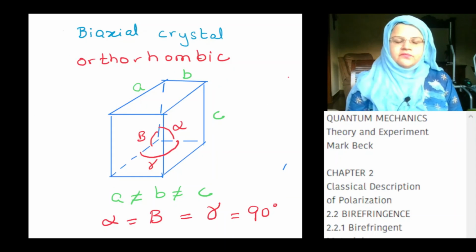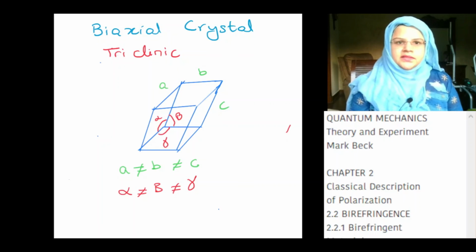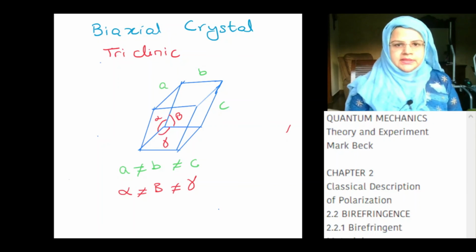An example of biaxial crystal is orthorhombic. The sides A is not equal to B and it is not equal to C. Alpha, beta, gamma, the three angles are 90 degrees. Another example of biaxial crystals are triclinic. In this case, A is not equal to B and it is not equal to C. The sides are not equal, and alpha is not equal to beta and it is not equal to gamma. The angles are not equal.